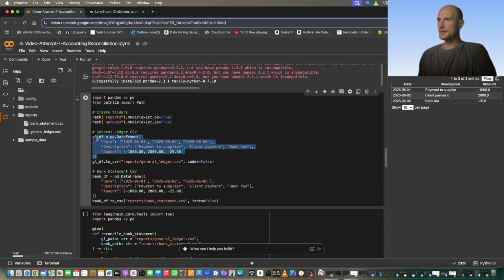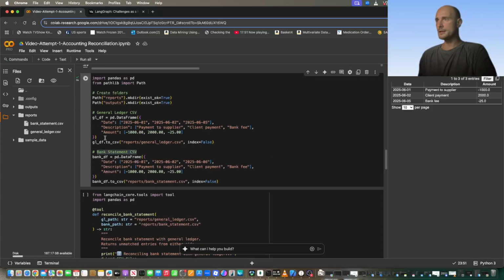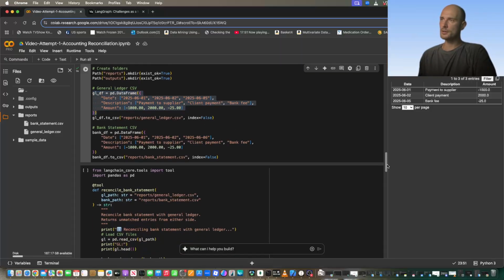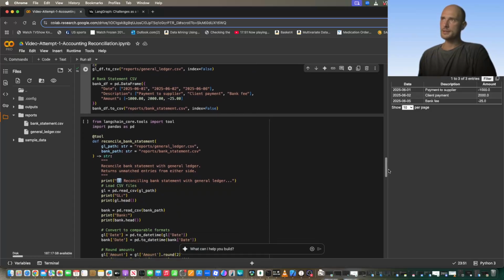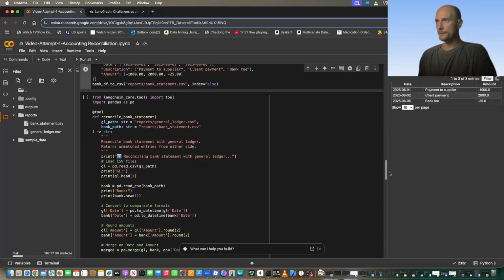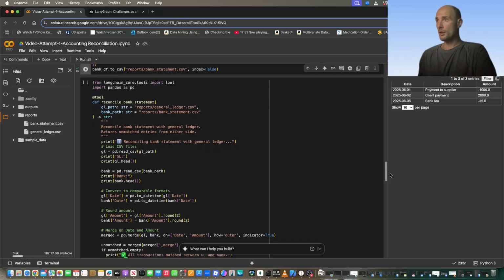This is the data set being built for GL, General Ledger transactions. That's the bank statement. Clearly we're just doing this on the fly here, using the Pandas framework, but that could be easily done with any other tool, including a database.